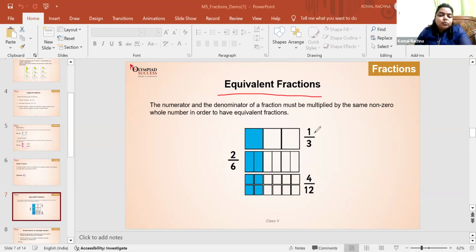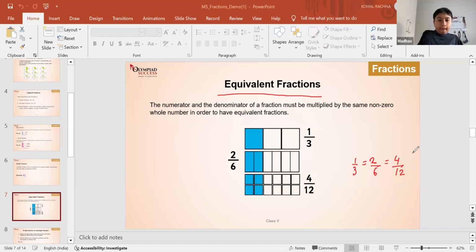So that means this 1 by 3 is equal to 2 by 6, and this value is equal to 4 by 12. Such fractions whose value is equal or the same, we call equivalent fractions. But how can we get the equivalent fraction? Do you know that?